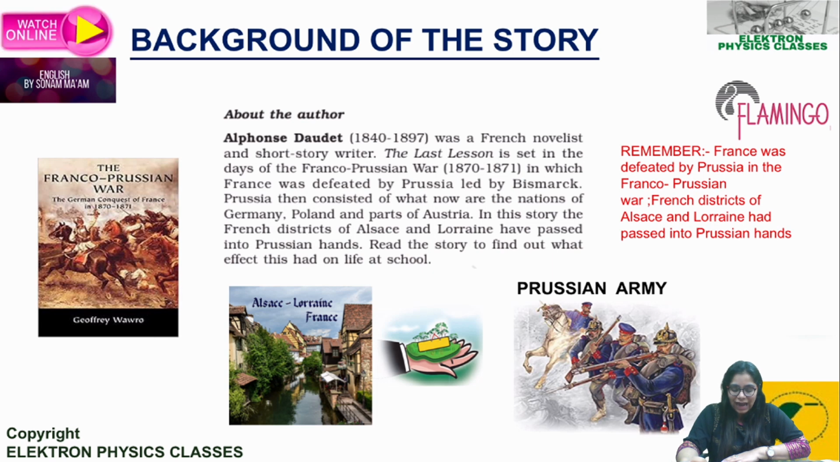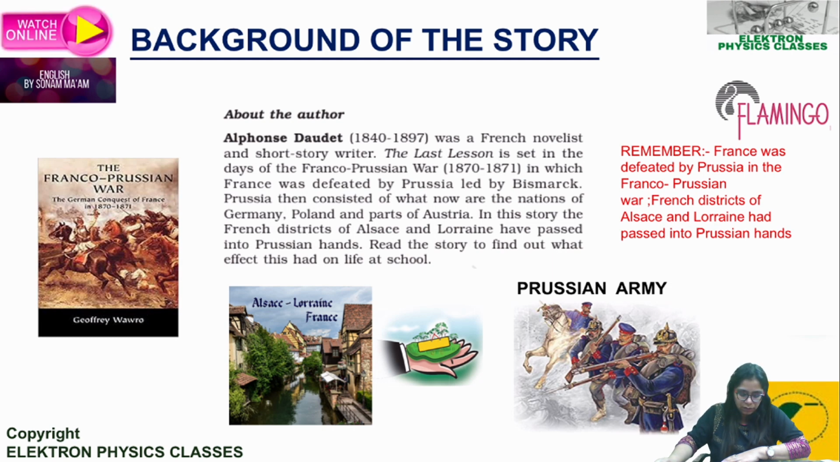And the Last Lesson is basically set in the year 1870-71, and it was the period of the Franco-Prussian War. France and Prussia were at war, and this story is based in that period. So this is something that we need to remember, that Alphonse Daudet was a French novelist and a short story writer. He's the author of the chapter Last Lesson, which is set in the days of the Franco-Prussian War 1870-71, in which France was defeated by Prussia.